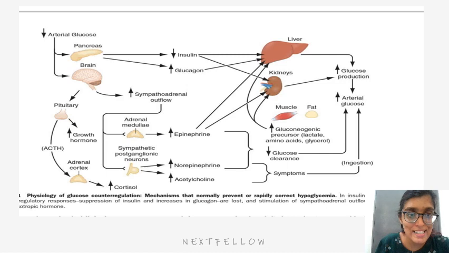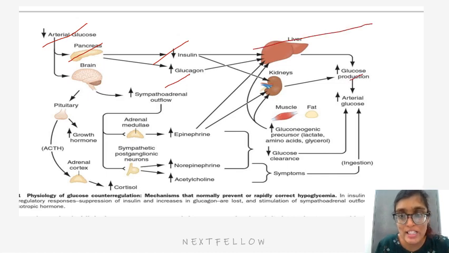So when there is decreased arterial glucose, in the pancreas there is decreased insulin and increased glucagon, which acts on the liver to increase glucose production, which will increase the arterial glucose. Now, when there is decreased arterial glucose, the brain will increase the sympathetic outflow, which will send signals to the adrenal medullae, which will increase epinephrine, which will ultimately increase glucose production.